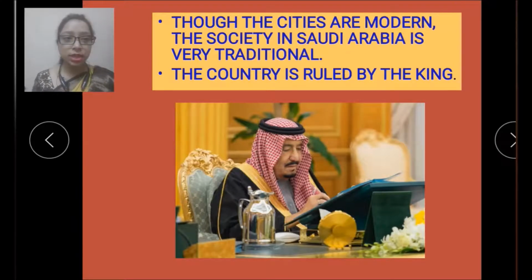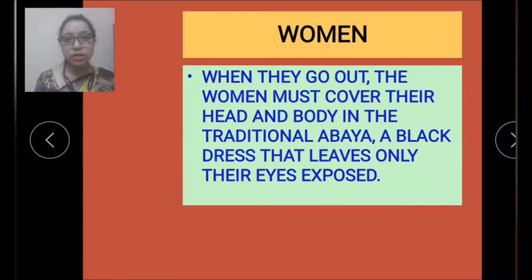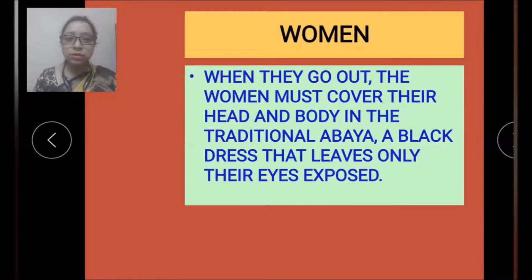Now let's see next. Now the information is given about women of Saudi Arabia. The ladies cover their head and body in a black dress that leaves only their eyes exposed. This you have seen in a city, and that is called abaya, and it is compulsory for the ladies in Saudi Arabia.